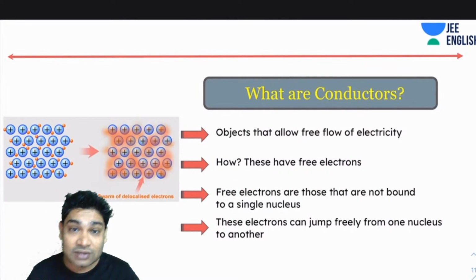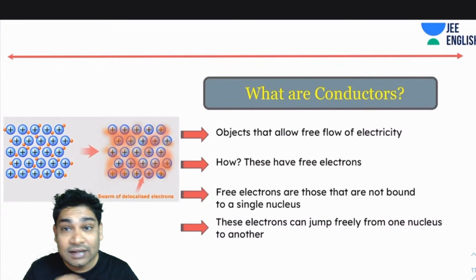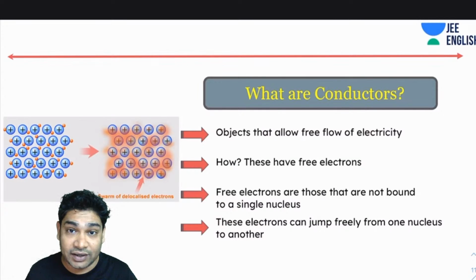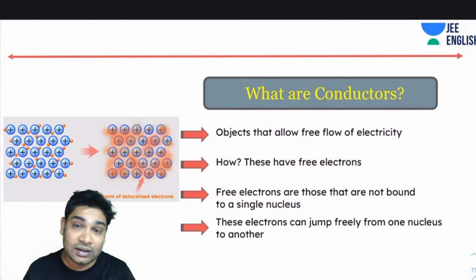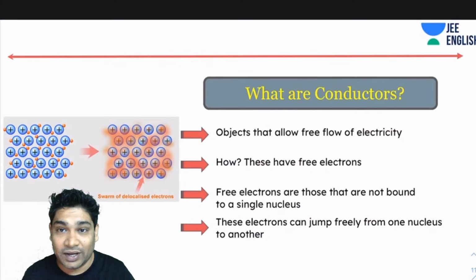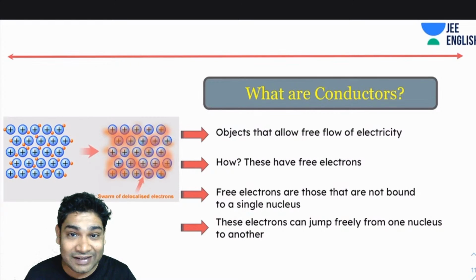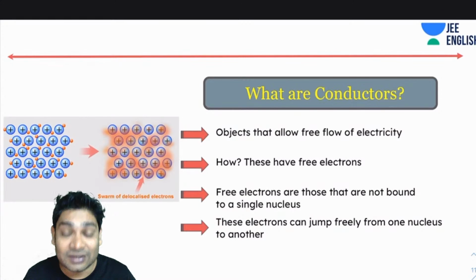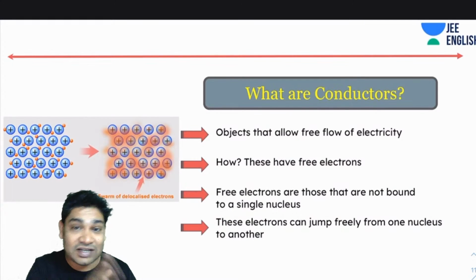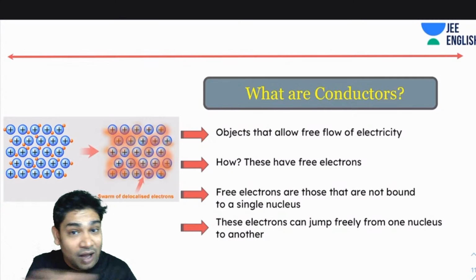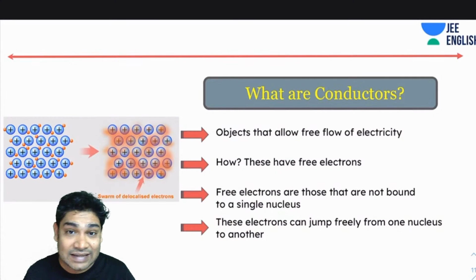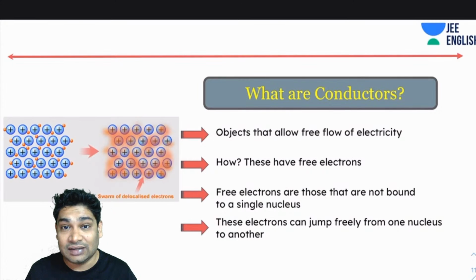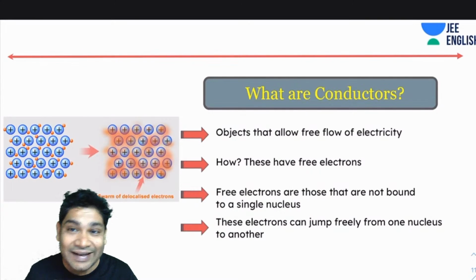So, what are conductors? The way we define conductors is that conductors are objects that allow free flow of electricity. So when you try to pass electricity, the conductors will allow the electricity to pass through them easily. Now, how are the conductors doing that? Why not other substances? Why is there a difference that some things allow electricity to pass through them while some other things don't? So the reason is that conductors have a special thing called free electrons.